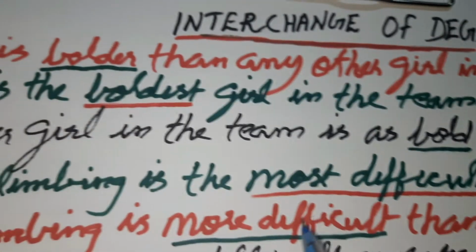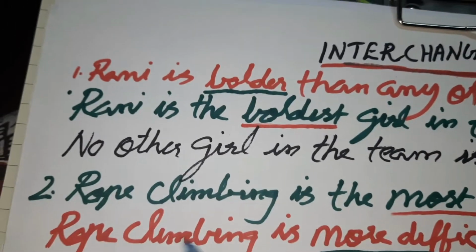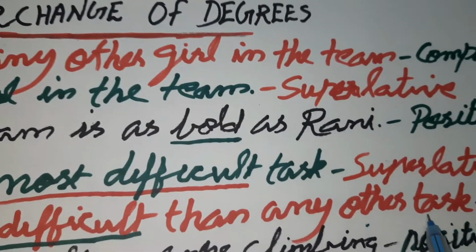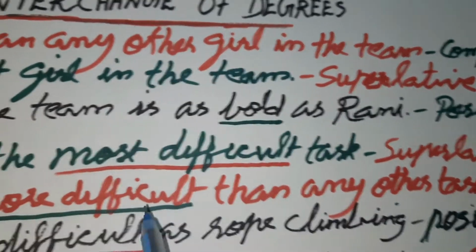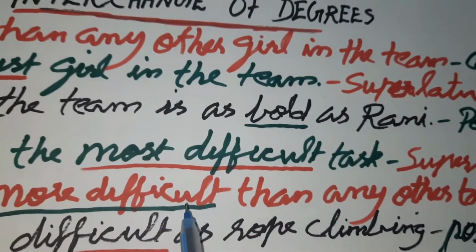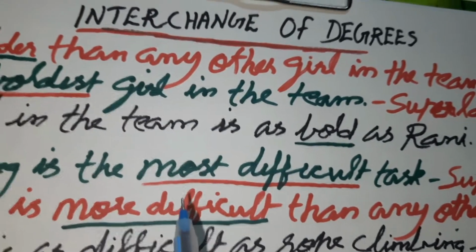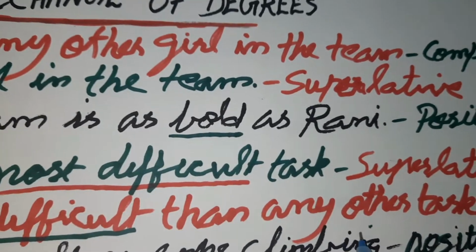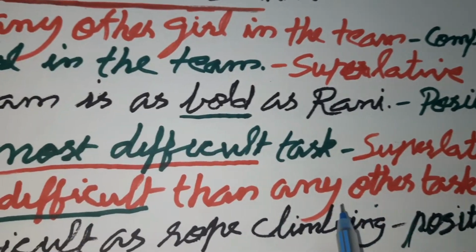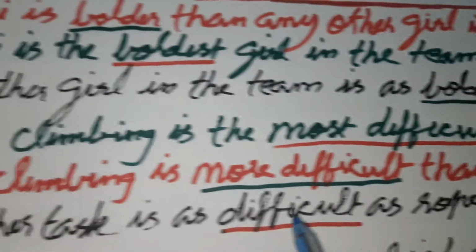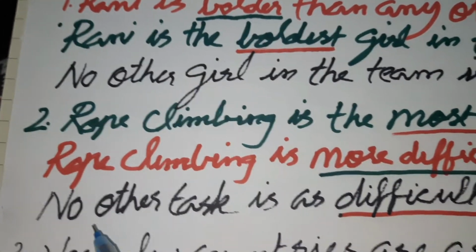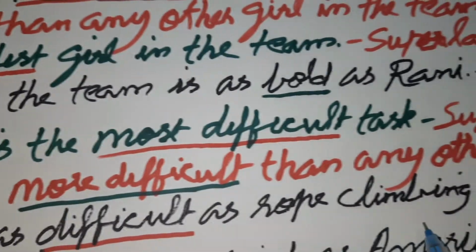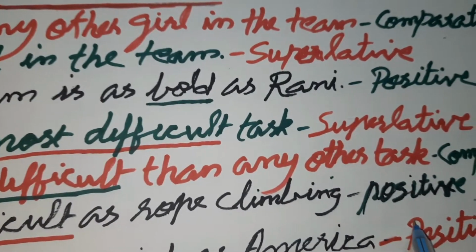So we'll see the comparative form. Rope climbing is more difficult than any other task. This sentence also has the same meaning. That means it is the most difficult task. Rope climbing is more difficult than any other task. That means it is the most difficult task. Now we can see the positive form. No other task is as difficult as rope climbing. That is the positive form.